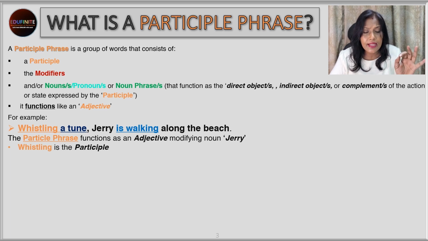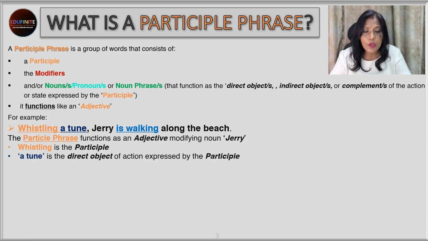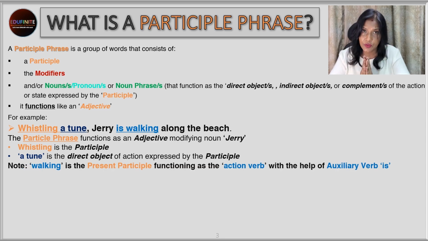Now over here in this phrase, whistling a tune, whistling is the participle. A tune is the direct object of the action expressed by the participle. So whistling what? A tune. So that's the direct object. Next. Now you note over here, we were talking about participles. That means they look like verbs, but they function as adjectives.